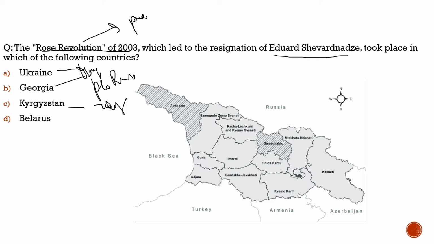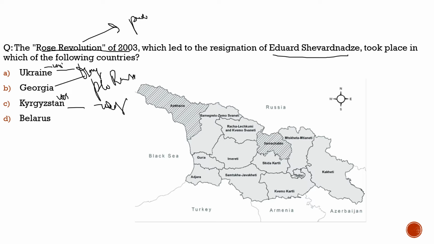Basically, it originated from 2003, 2004 and 2005 itself. In 2004 in Ukraine was the Orange Revolution, and in 2005 in Kyrgyzstan it was the Tulip Revolution. So these are some color revolutions which were sponsored by the West and the US against the governments which were pro Russia. So here we understood the Rose Revolution, its core concept, why it is in the news, and what were the core concepts behind these color revolutions.